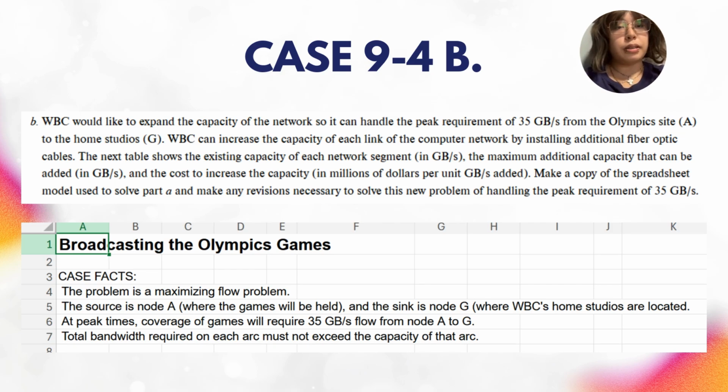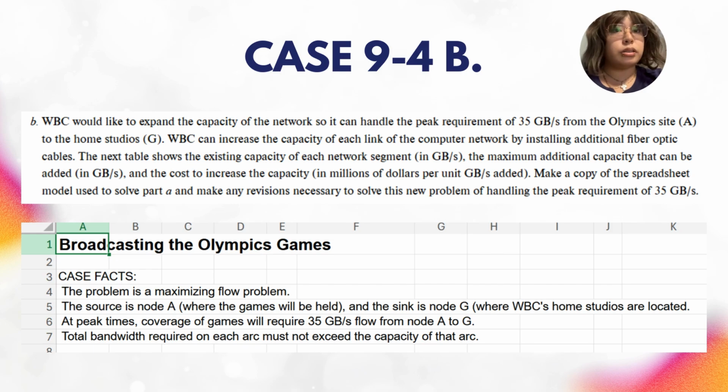WBC needs to expand its network capacity to handle the peak requirement of 35 gigabytes per second from Node A to Node G. Currently, the network does not have sufficient bandwidth to support this requirement, so additional fiber optic cables must be installed to increase capacity.